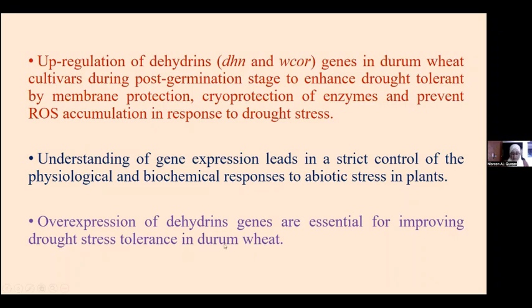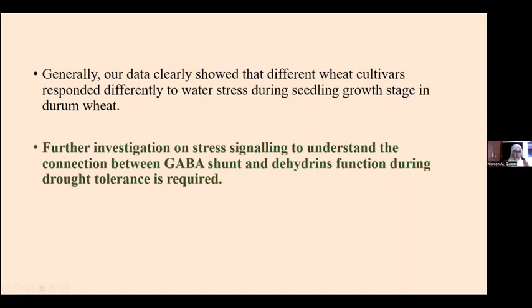And our data clearly showed that different wheat cultivars respond differently. Not all the cultivars respond in the same way to drought stress, but all of them showed that drought stress had a negative impact on their growth during germination and during the seedling stage.